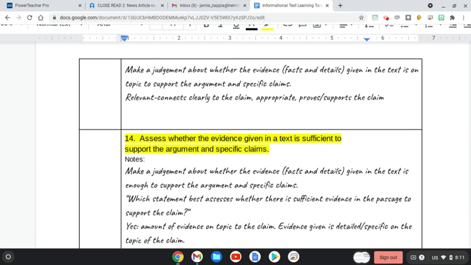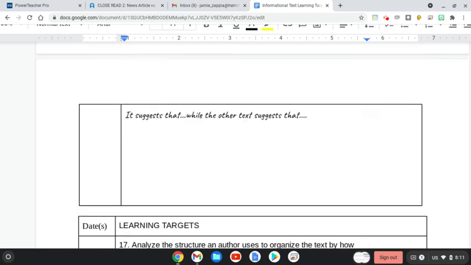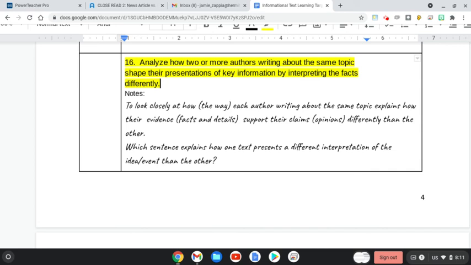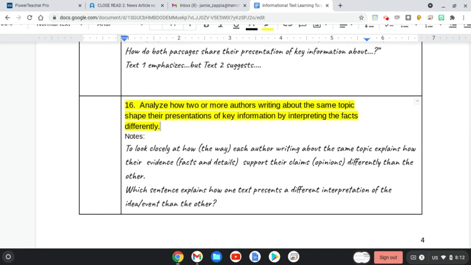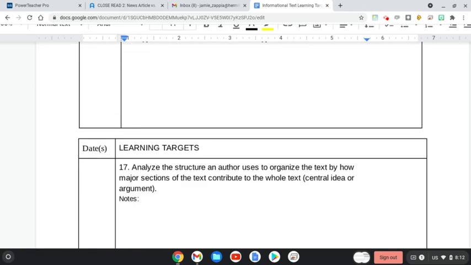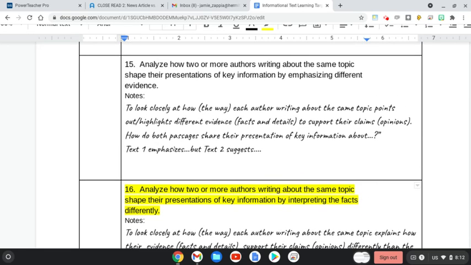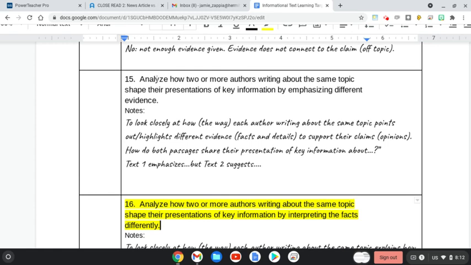following learning target. We are looking at learning target number 16, to analyze how two or more authors writing about the same topic shape their presentations of key information by interpreting the facts differently. Yesterday, we looked at learning target number 15, to analyze how two or more authors writing about the same topic use key information with different evidence. That's why we focused on the dad there.